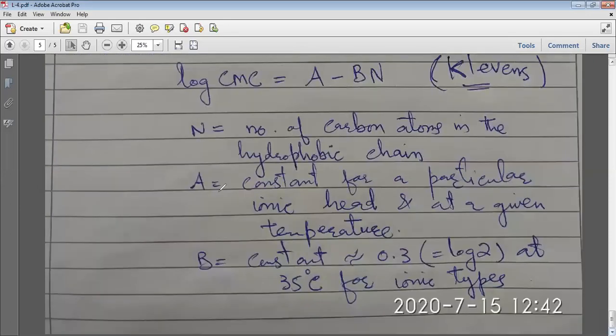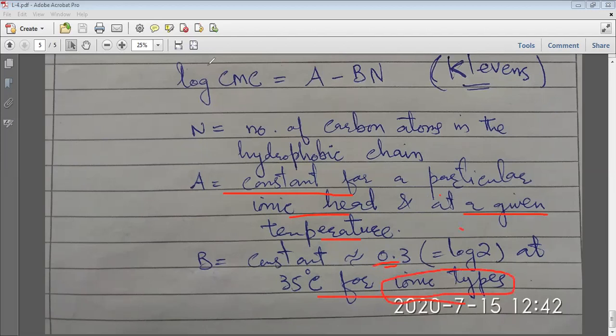Here A is a constant for a particular ionic head group, and it is constant at a given temperature. Its value changes when the temperature changes, obviously. B is also constant. It is of the order of 0.3. When you take the log of 2, that becomes 0.302, which is almost equal to 0.3. So you can take its value approximately equal to log 2. It is always equal to log 2, at 35 degrees centigrade for ionic surfactants.